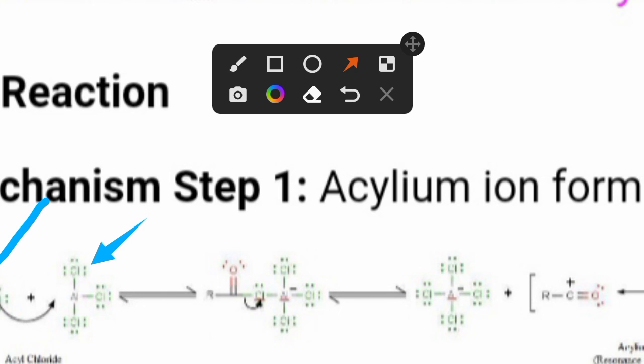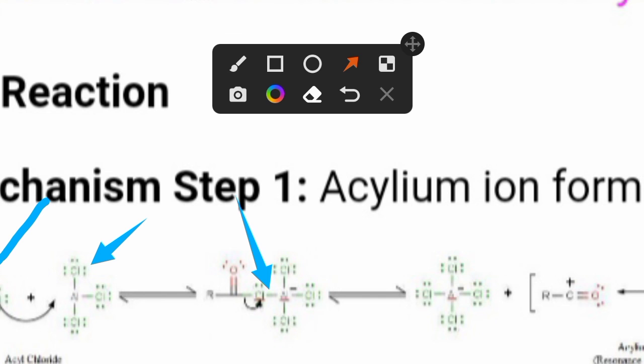This AlCl3 gets bonded with Cl, that means there is formation of a bond between Al of AlCl3 and Cl from the acyl chloride, because an excess electron pair is present on Cl. With the help of that electron pair, Cl from the acyl chloride gets bonded with aluminium of AlCl3.